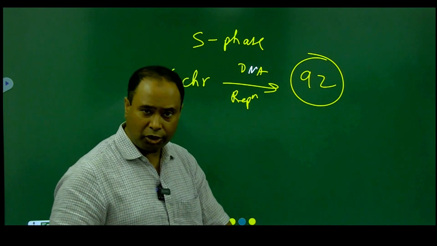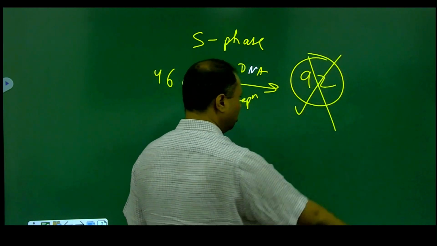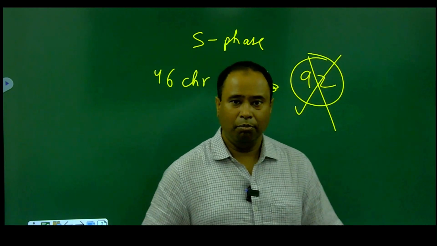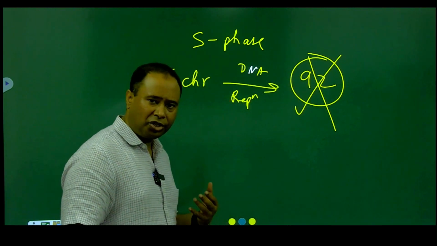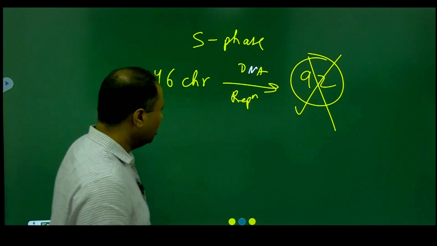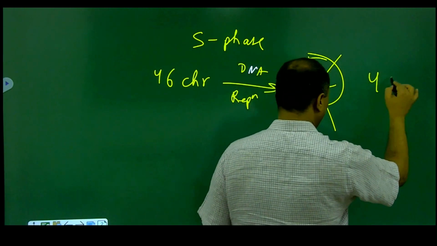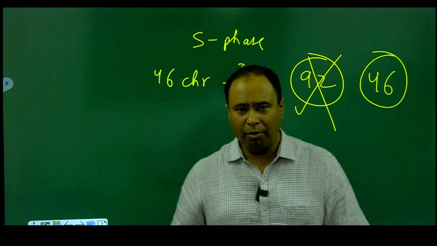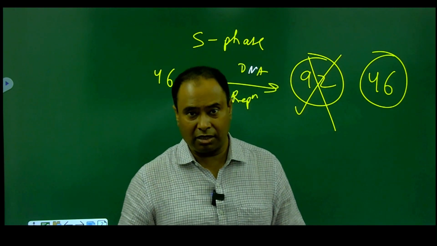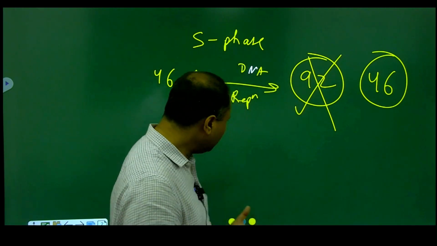This is not the situation. This is a wrong answer. You'll be surprised now. Perhaps you will be surprised that the number of chromosomes will still remain 46 only. That means even after DNA replication, the number of chromosomes will still remain 46. How is this possible?